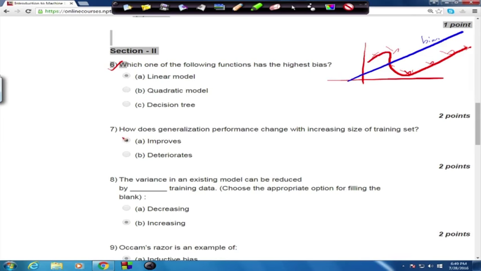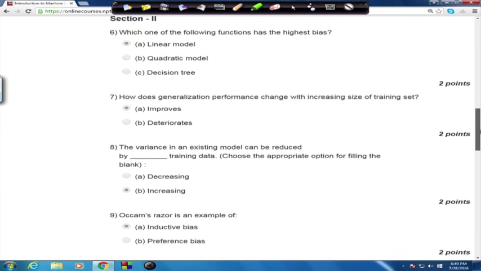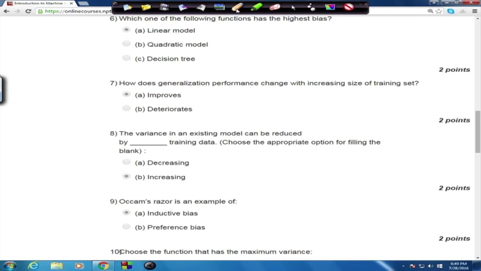The next question asks, let me clear this, we move on to the next question, just a second. Scroll down, select the pen, there we go.